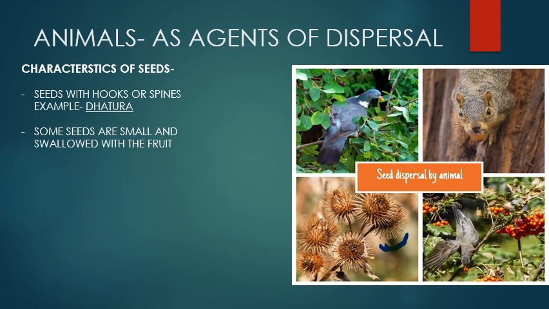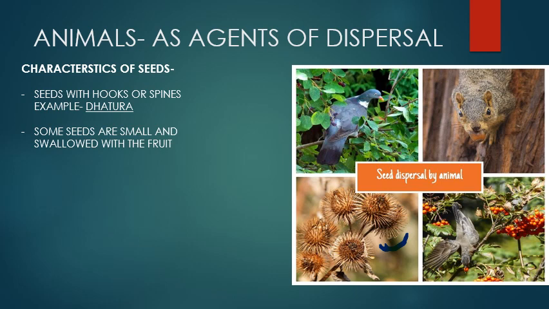Now tell me, you love to eat fruits. So what do you do after eating the pulp of the fruit? What do you do with the seed? You throw them. So in this way you are also acting as an agent of seed dispersal. Like you, there are some other animals which like to eat the pulp of the fruit and they throw the seeds, and in this way they become agents of dispersal and the seeds get dispersed to distant places.